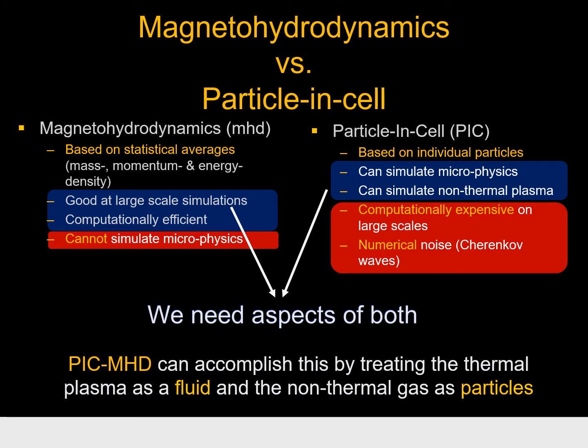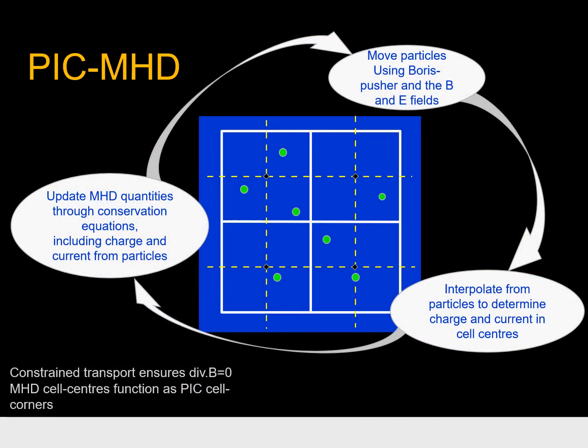PIC-MHD rests on the assumption that an astrophysical plasma can be treated as a combination of two plasmas: a thermal plasma, which can be treated through MHD, and a much smaller non-thermal component that has to be treated through particle-in-cell. In practice, a PIC-MHD code works by defining a single grid.